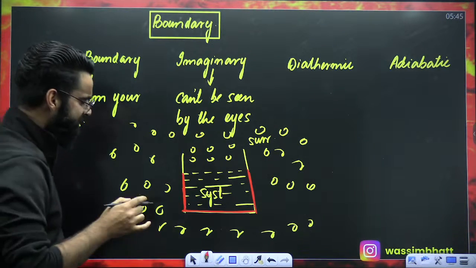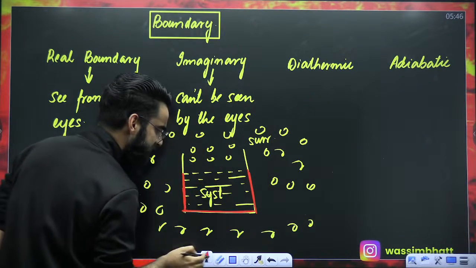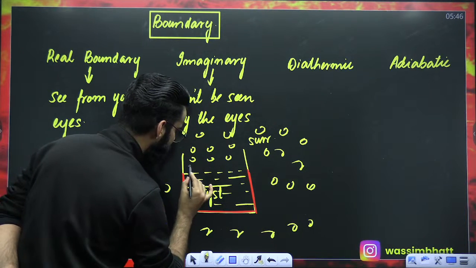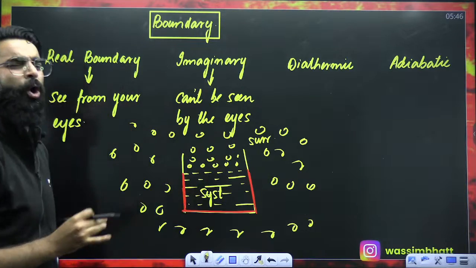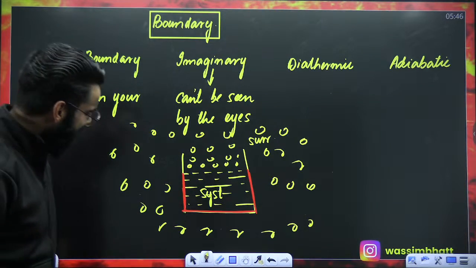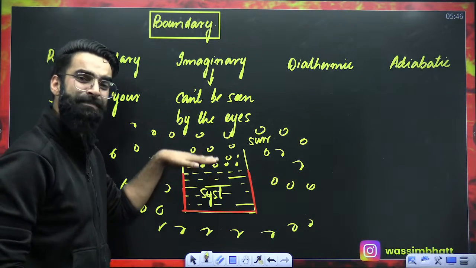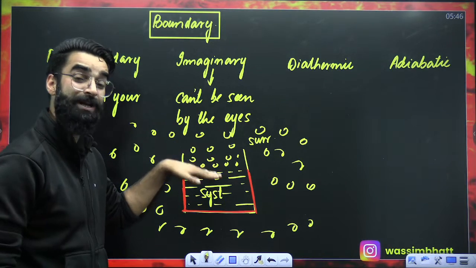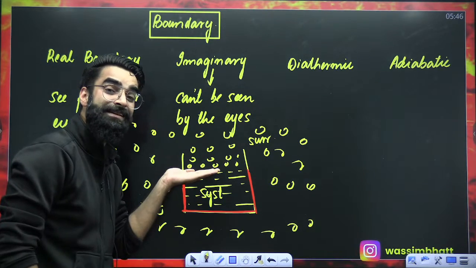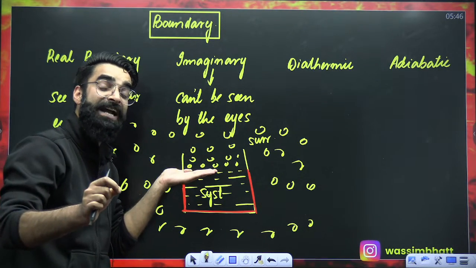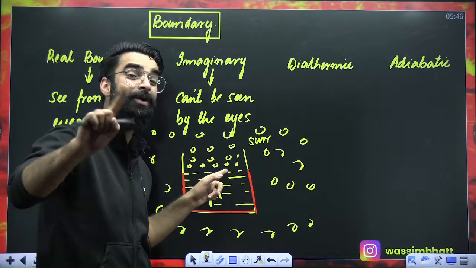Okay. Now, my dear students, look at the topmost layer of water. Just above the topmost layer of water, what do we have? We have got atmospheric gases, because I have kept the container open on one side. Can I say between the topmost layer of water and the atmospheric gases, one fine boundary will exist that will separate water from atmospheric gases? Can you see that boundary? You cannot see that boundary.